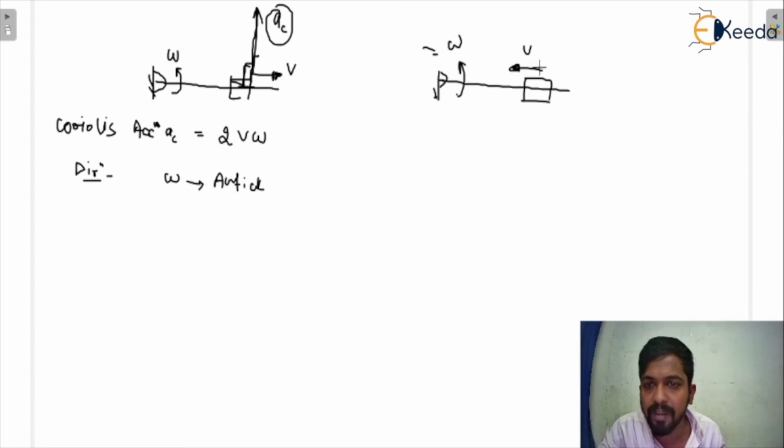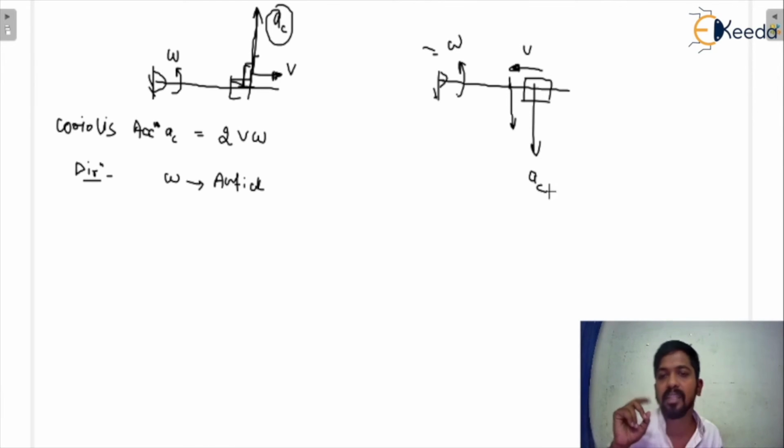So we have to rotate the v vector by 90 degrees in anti-clockwise. This is clockwise, so we cannot rotate it in that direction. We have to rotate it in the anti-clockwise direction by 90 degrees. So anti-clockwise means this, and that would be the direction of the Coriolis acceleration.